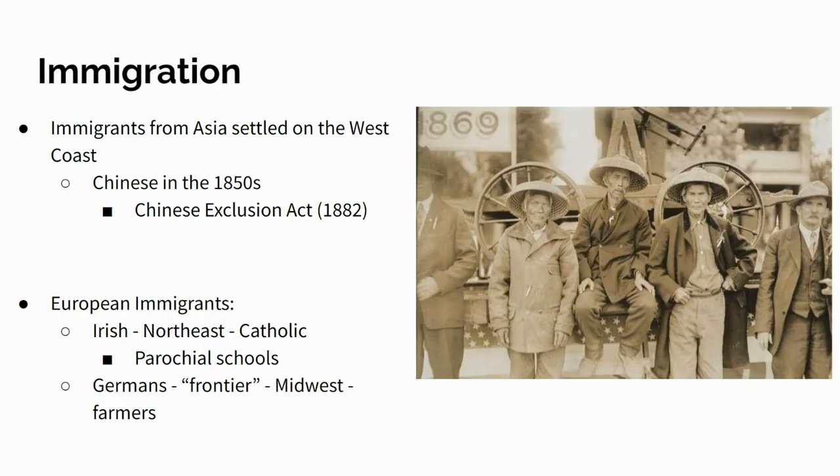All right, so the first topic that we need to understand in sectional conflicts is actually immigration. At this time in American history, around the mid 1800s, there are a lot of immigrants coming from all over the world. And to the West Coast, a lot of the immigrants are coming from China. A lot of immigrants from Asia are moving to the West Coast, but China in particular in the